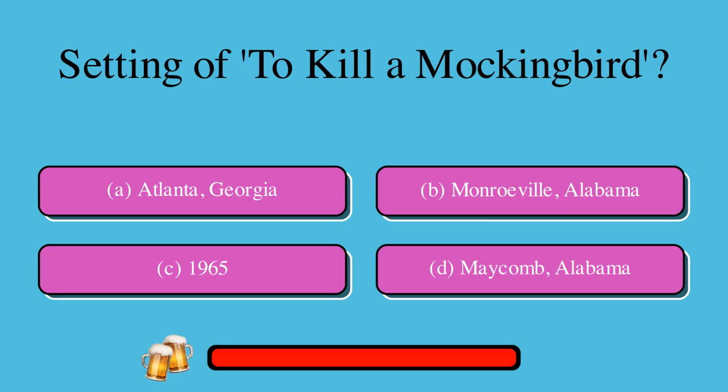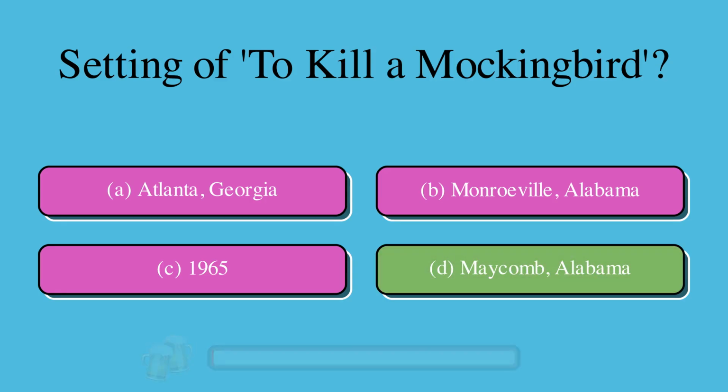What is the setting of To Kill a Mockingbird? A. Atlanta, Georgia or B. Monroeville, Alabama or C. 1965 or D. Macomb, Alabama. The correct answer is D. Macomb, Alabama.